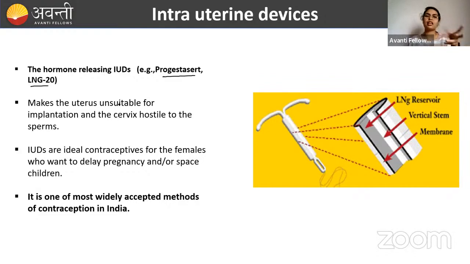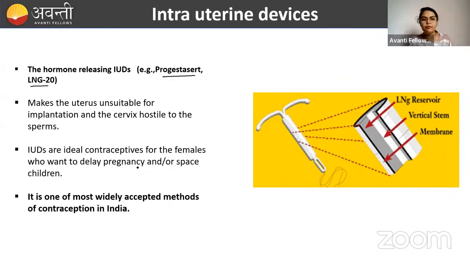Now, what will these hormone releasing IUDs do? They will make the uterus unsuitable for implantation, and the cervix will be hostile for the sperms. Hostile means it is doing the opposite work. It is not a likable environment. Okay, it is not a favorable environment for sperm. So that is hostile. So the cervix is hostile for the sperm.